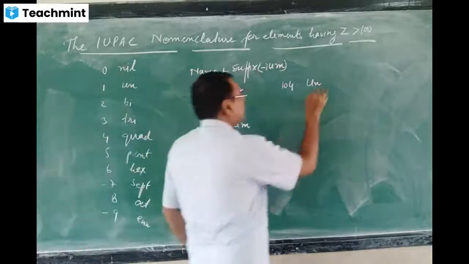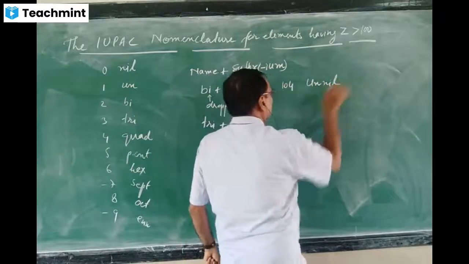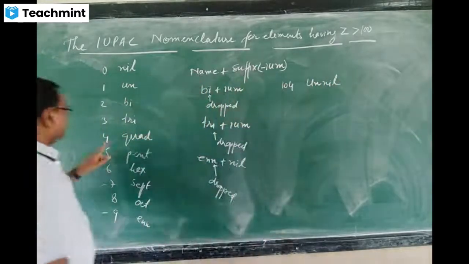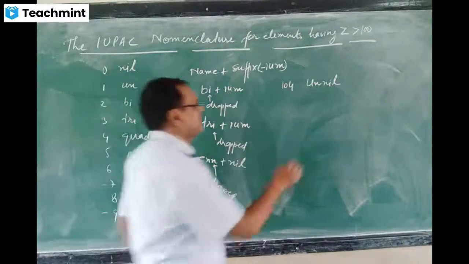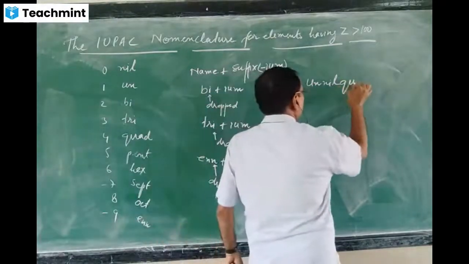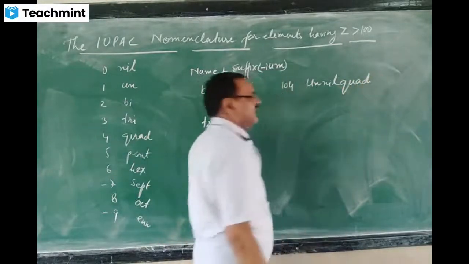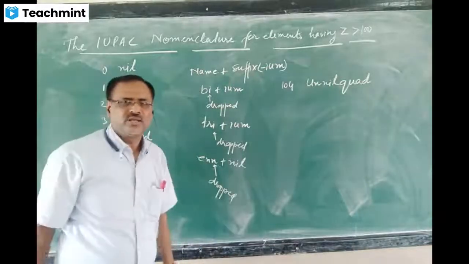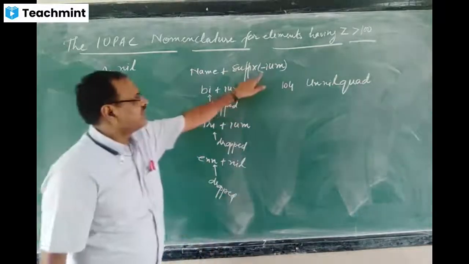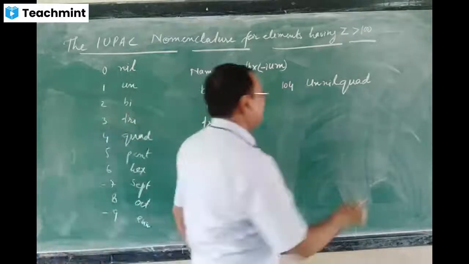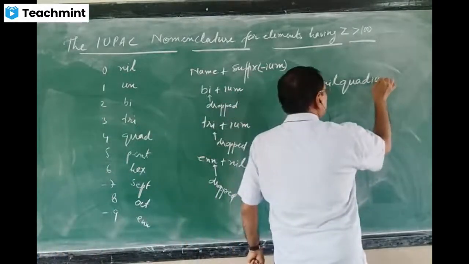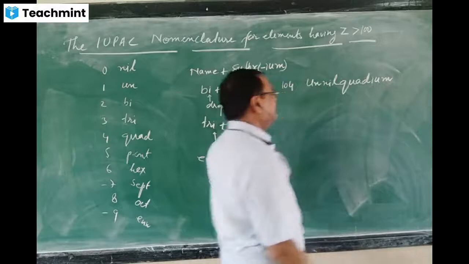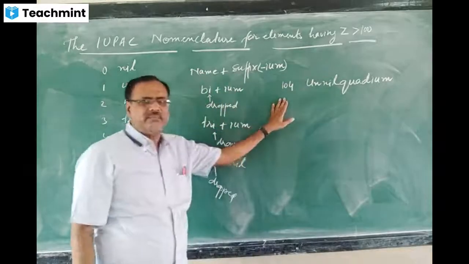Nil. For 4, what will you take? Quad. Then after writing these, you have to use a suffix. What suffix will you use here? ium. Add ium.